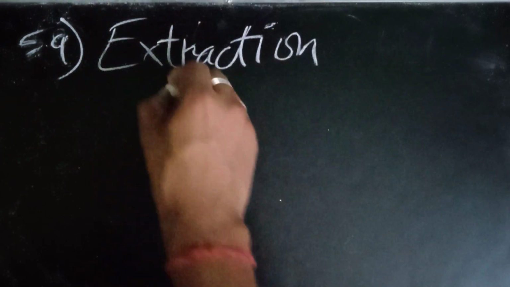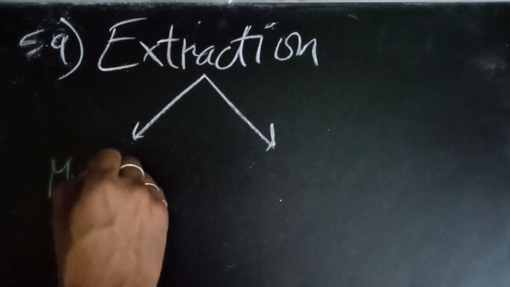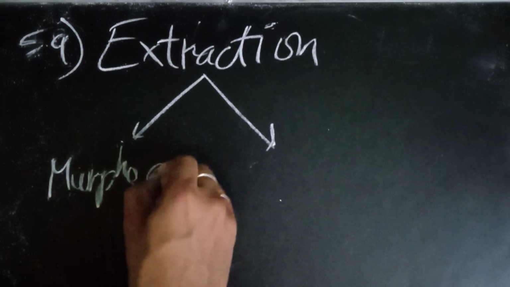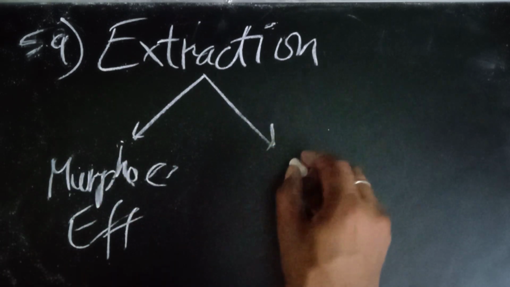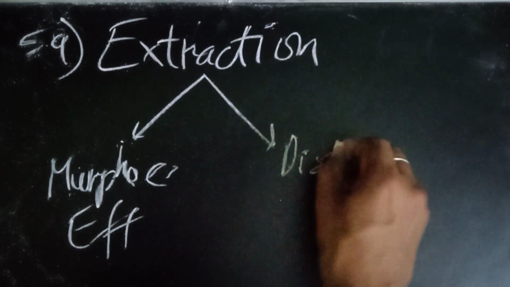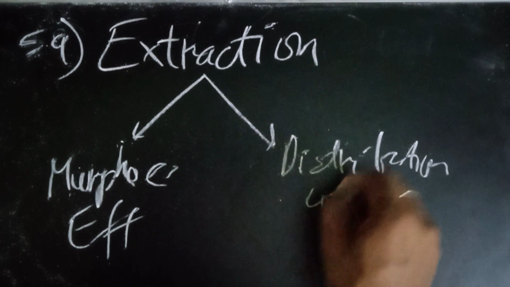59th question. I will tell you, these were lengthy questions on liquid extraction, and one question was using Murphree efficiency. So Murphree efficiency, and the other one was using a distribution coefficient. So questions also come on this.